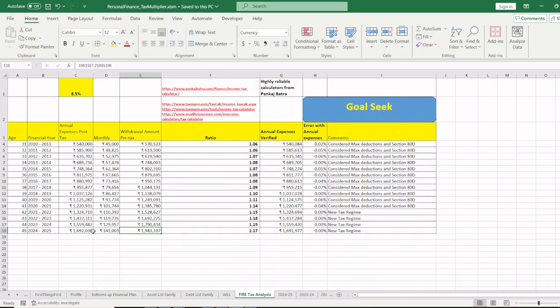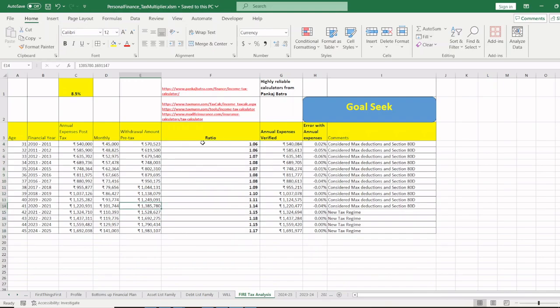After paying tax, it will become 16.9 lakhs. That means you know what you need to live: you need 16.9 lakhs. Multiply it with the 1.17 ratio, and 19.83 lakhs is what you need to withdraw from your corpus. This is the ratio that I have computed over the past 10-15 years.